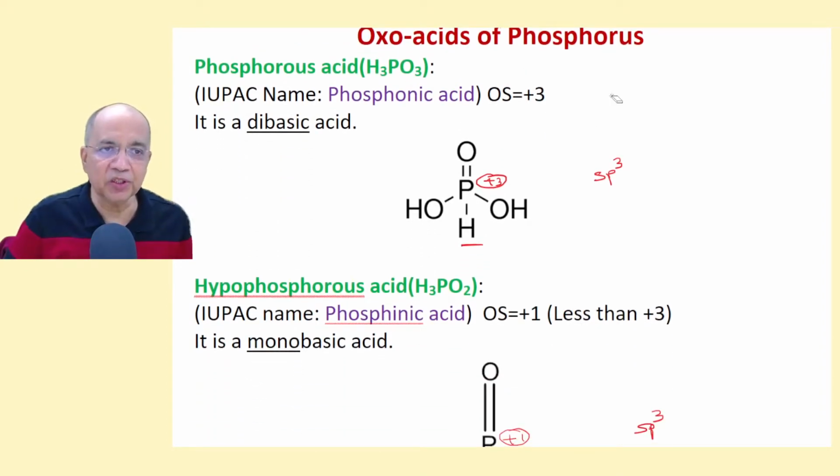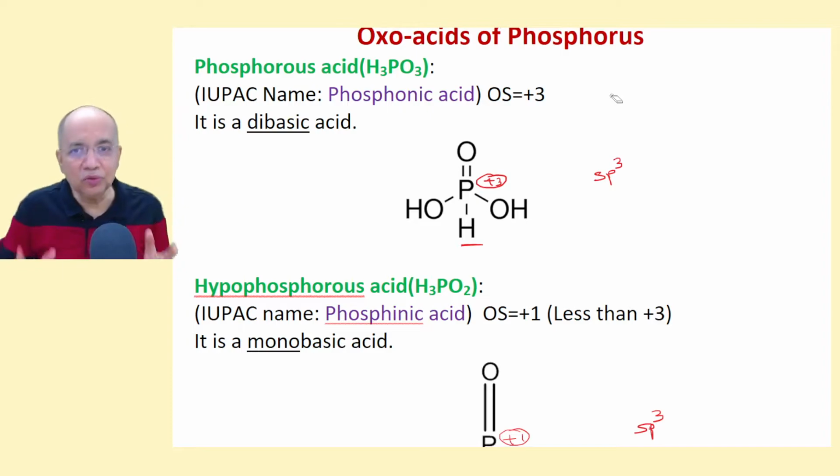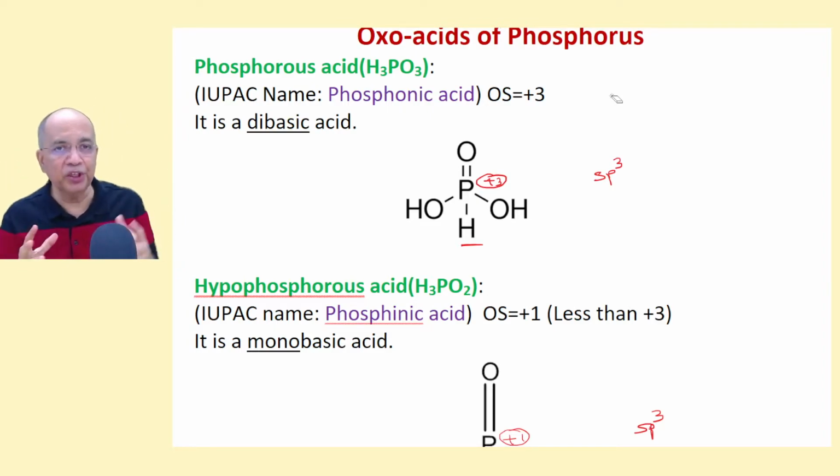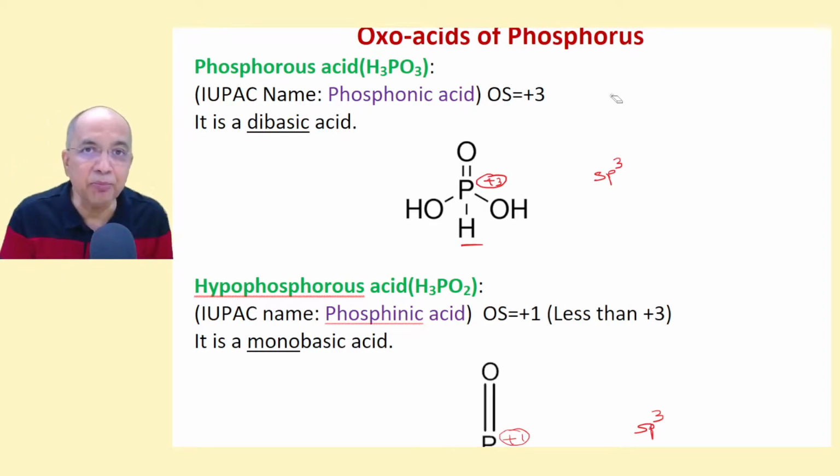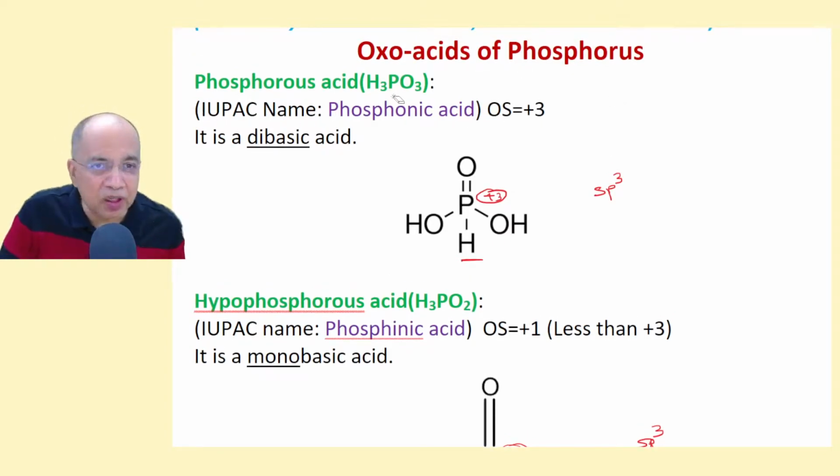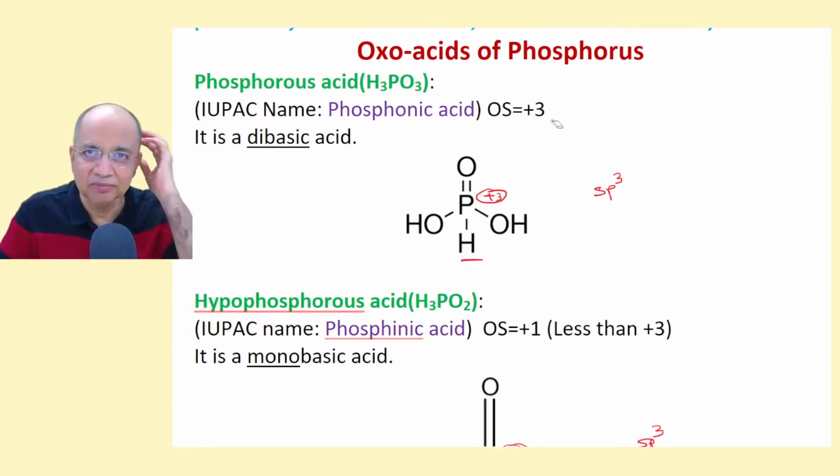Oxoacids of phosphorus. How to figure out in the examination whether it is hypo or per or pyro. Now, I told you phosphorus, os means +3. In the nitrogen family, os is +3, ic is +5. The highest state is +5.